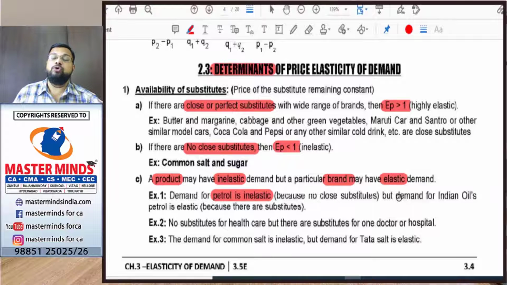If the price of Indian Oil Petroleum is more than the price of Reliance Petroleum, then definitely people will shift to Reliance Petroleum. So when it comes to brand, the demand will be elastic.